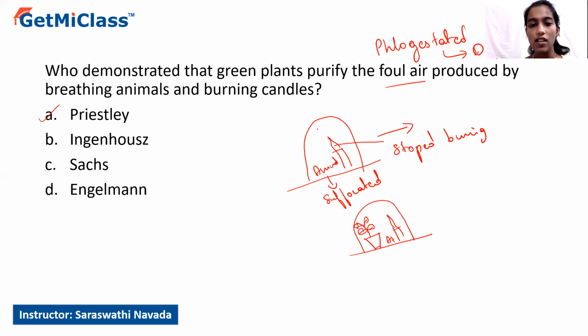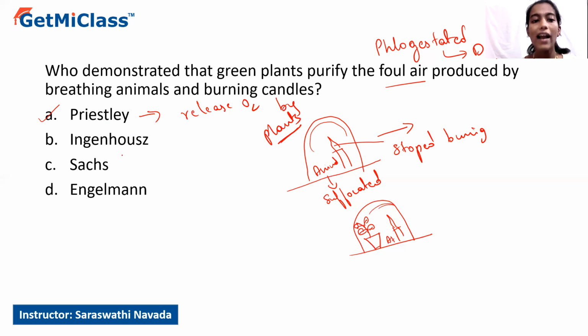air that is present in the surrounding environment and they produce the foul air, or the phlogistated air, which occupies the surrounding. Whereas if plants are there, they will be purifying this phlogistated air, where they cause dephlogistation of the air, or purification of the air. That experiment was described by Joseph Priestley, and indirectly it gave an idea of release of oxygen by plants during photosynthesis. So that is regarding Priestley's experiment.